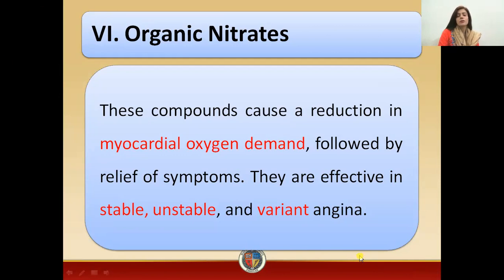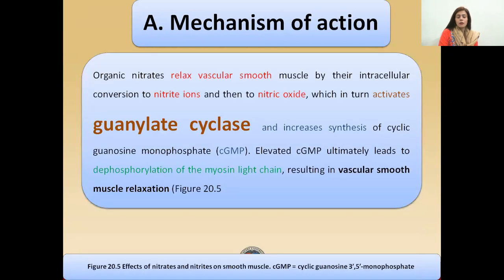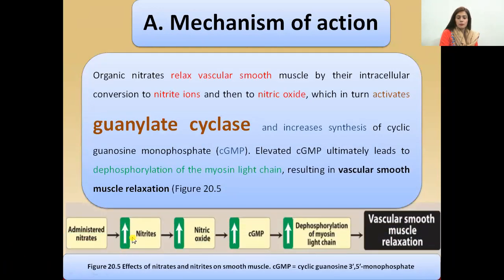These organic nitrates or nitroglycerins will decrease the myocardial oxygen demand. These are the drugs which are used in all three types of angina: stable angina, variant angina, or unstable angina. Now, what is the mode of action of the drug? This mode of action is very simple. You can understand this with the help of a figure.